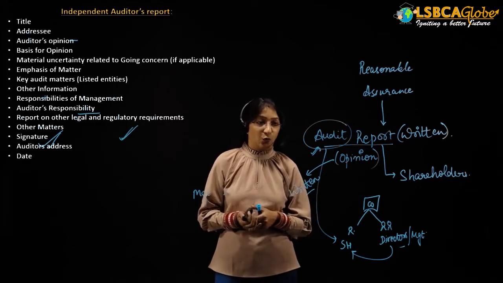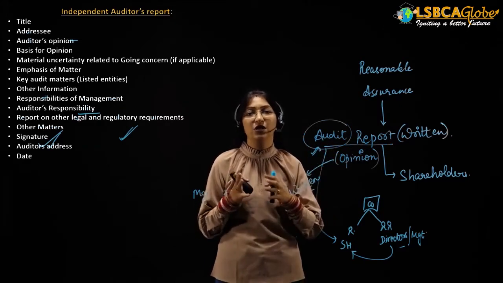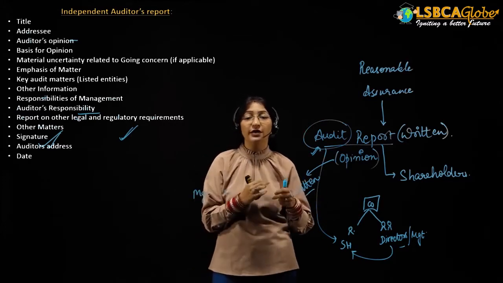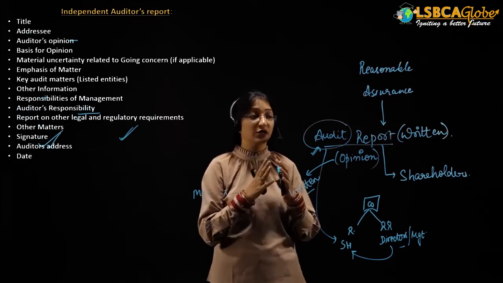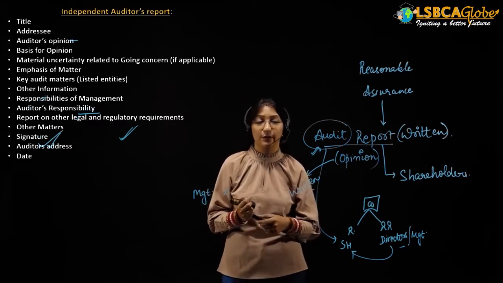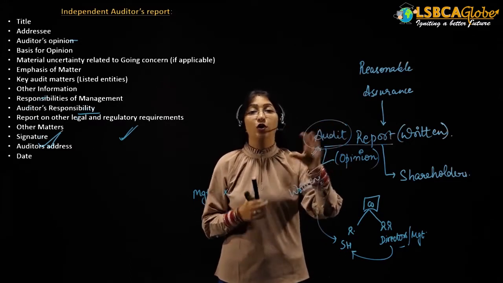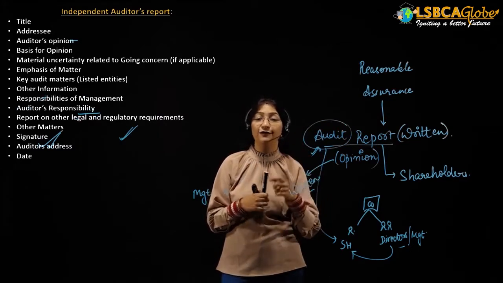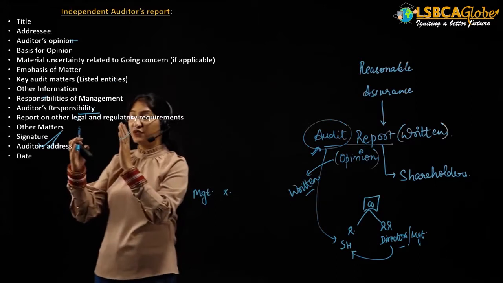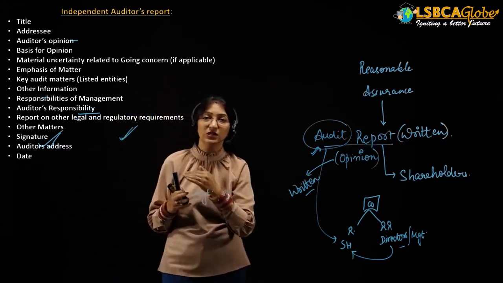Independent auditor's report. This is the ultimate report that the auditor will provide after he has performed all the stages of the audit, and finally he is going to review and report his opinion on the financial statement. This audit report is to be provided in a specified format, and this is what the format is. You have to remember this format and you have to remember the sequence of this format.